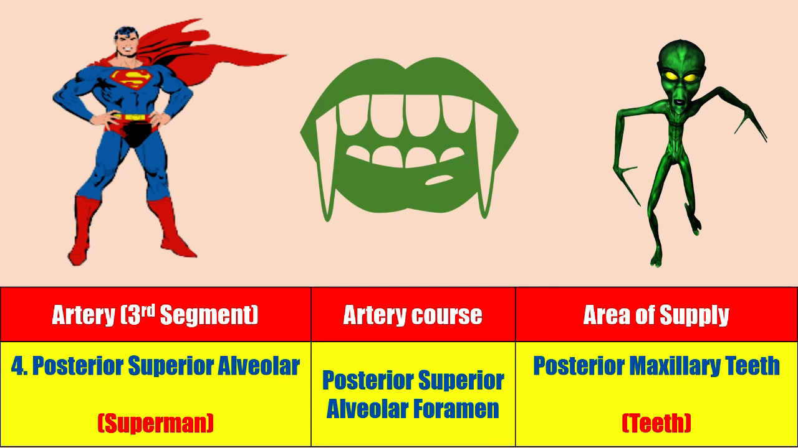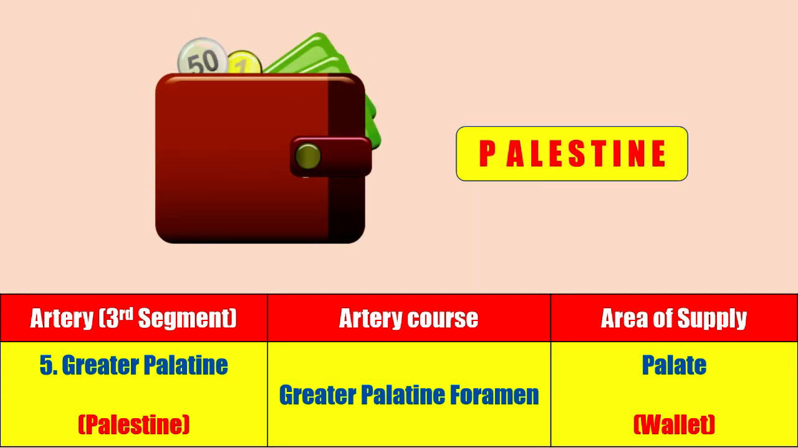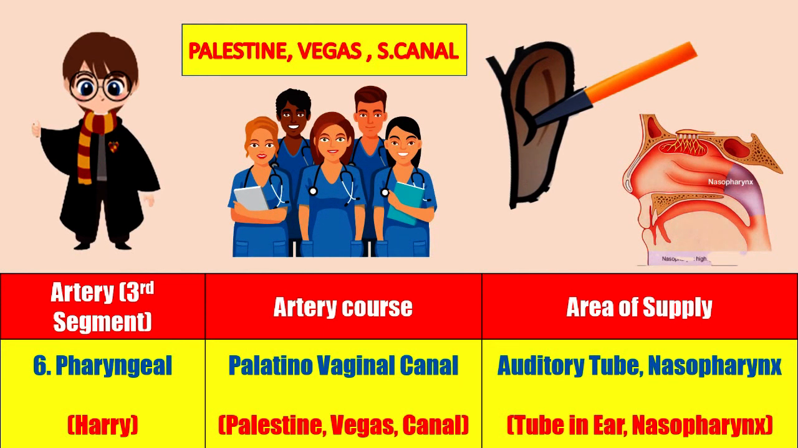Superman breaking the alien's teeth becomes the hint for posterior superior alveolar artery supplying the posterior maxillary teeth. The wallet gift in Palestine becomes the clue for greater palatine artery supplying the palate region. Palestine for palatino, Vegas for vaginal and Suez Canal for canal. Combining all three and using the keyword Harry, we can easily remember that palatinovaginal canal is the course for